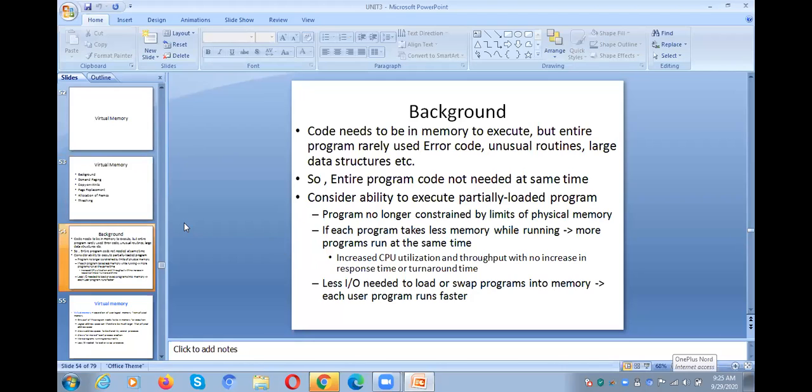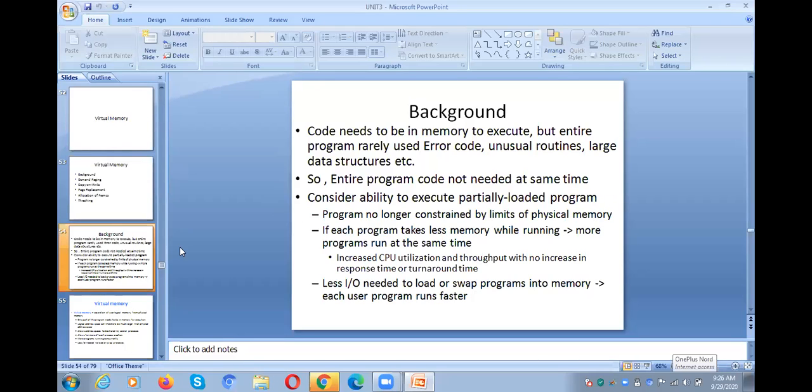Right. First of all, what is the need of going to virtual memory? Whenever there is a big program, you need to execute that particular program. At that moment, the user thinks that I can keep my entire program into the main memory, and the CPU will be allocated to my program, and the CPU will execute my program so that I will get the output or result, right? But in real time that does not happen.